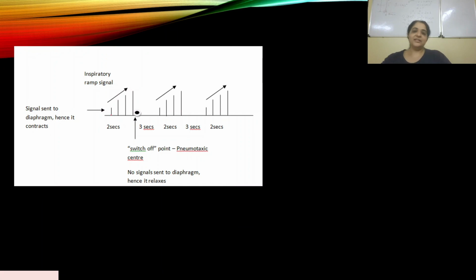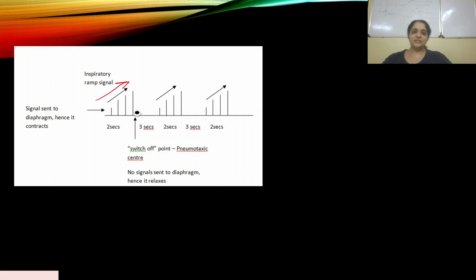Now when inspiration happens, it does not happen in one go. You don't just fill air in immediately and fill up the lungs. When automated breathing happens, there is a slow, gradual increase of air inside.